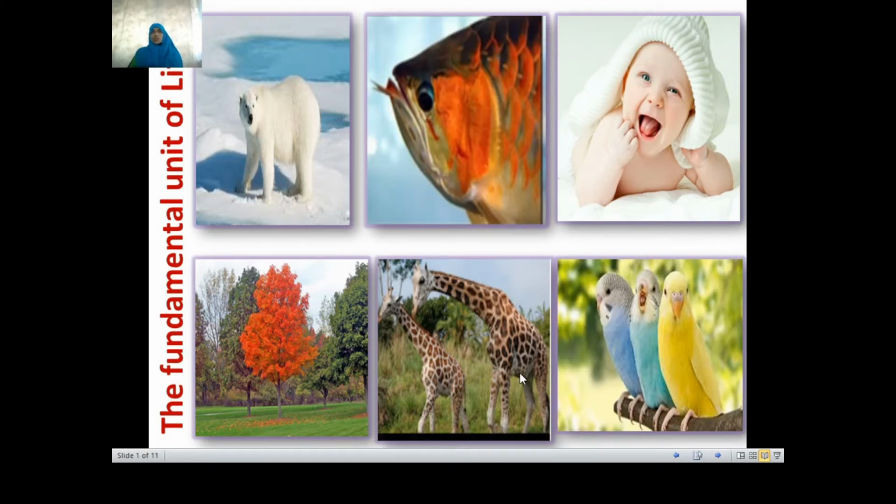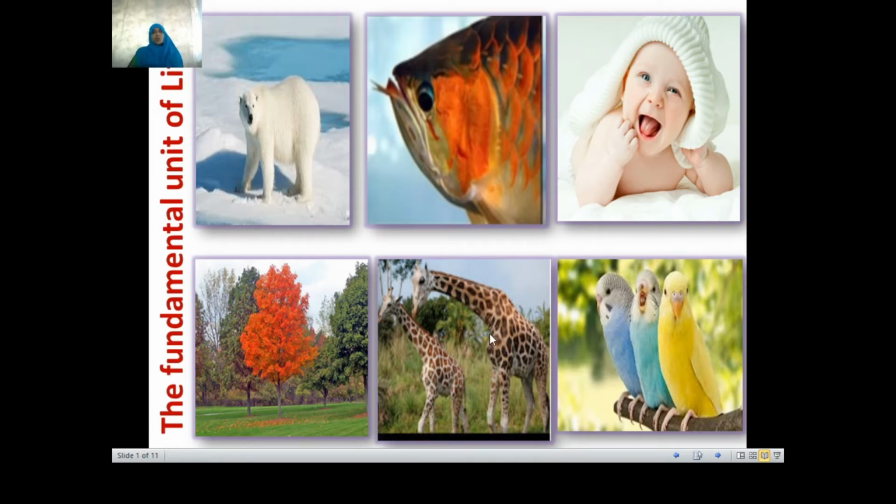Today we'll be learning about the fundamental unit of life. Before we start with the topic, as usual, I shall ask you to go through the slide. Whatever images you see, can you get some idea what exactly I want to say about this? See this polar bear, fish, the human, the birds, giraffe and the tree.